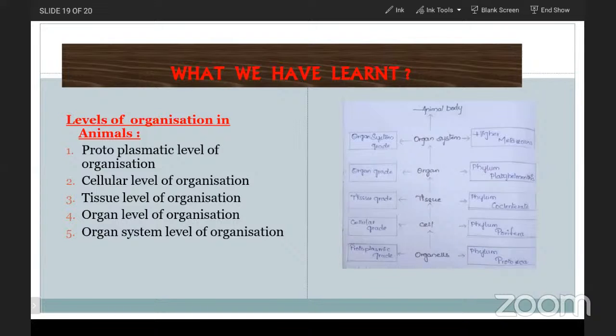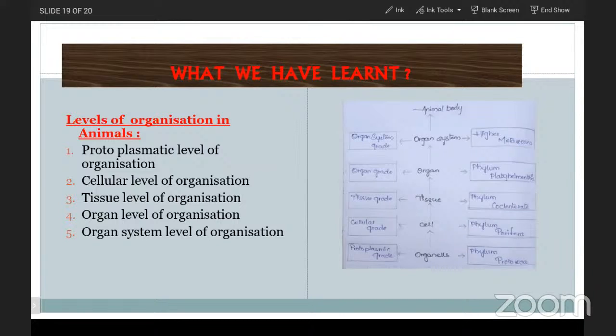Shall we go for what we have learnt? Okay. So in this class, we have discussed so far about level of organization and germinal layers, and one more thing also, let me explain you, that is open type of circulation and closed type of circulation.